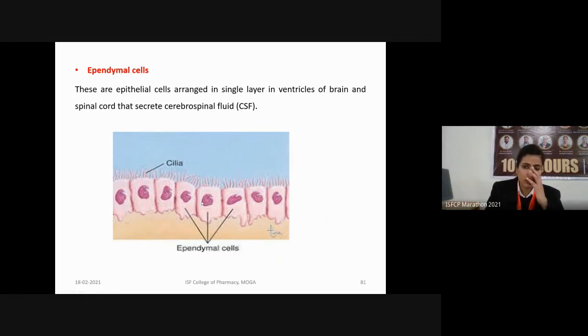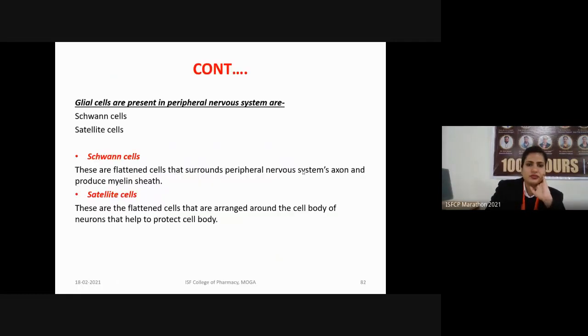The glial cells present in the peripheral nervous system are of two types: Schwann cells and satellite cells. So what are Schwann cells? These are flattened cells that surround the peripheral nervous system's axon and help to produce the myelin sheath there. Then we have the satellite cells. Satellite cells are flattened cells arranged around the cell body of the neuron, and they help to protect the cell body.